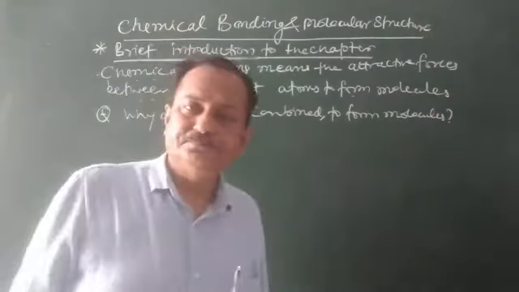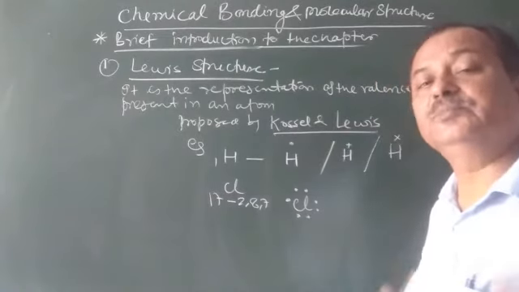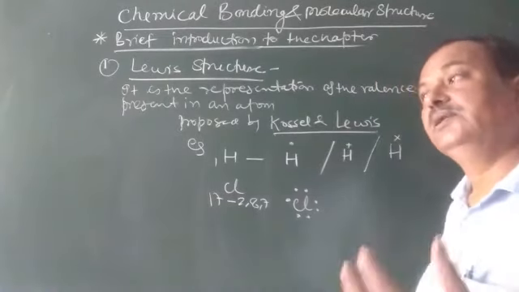In another way, we can have H with a plus, or we can have a cross. We do this to differentiate. If the number of atoms is more, then the electrons of different atoms are distinguished by this.